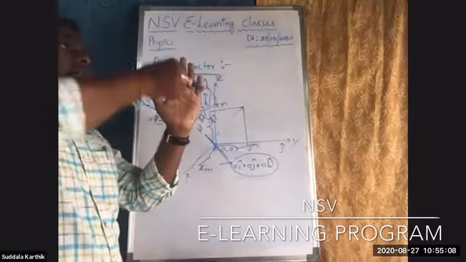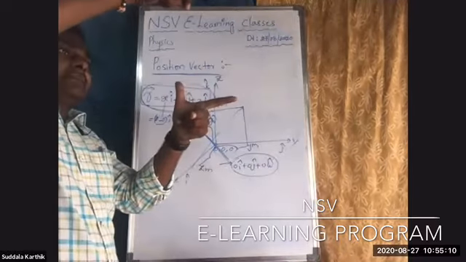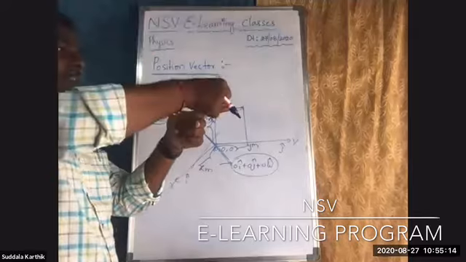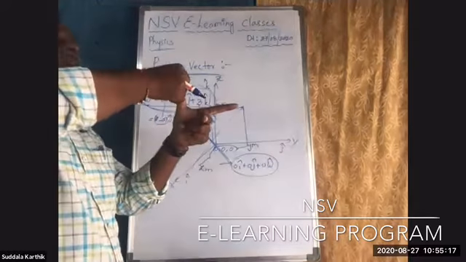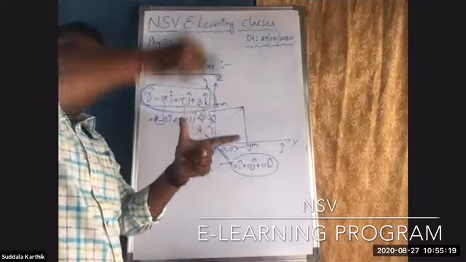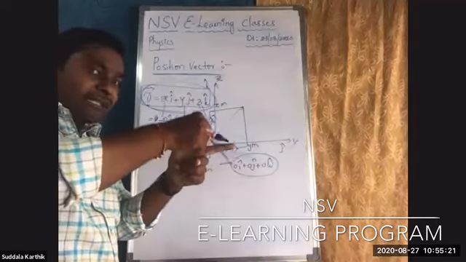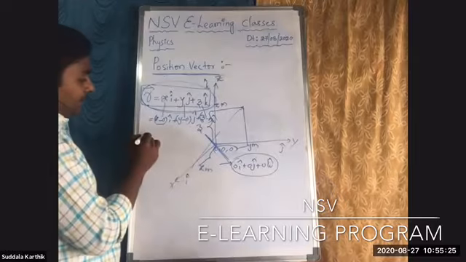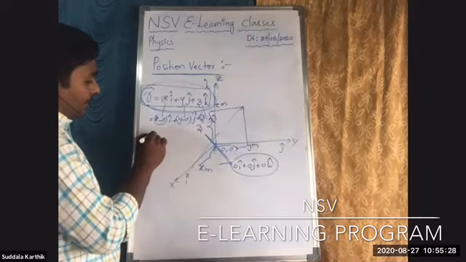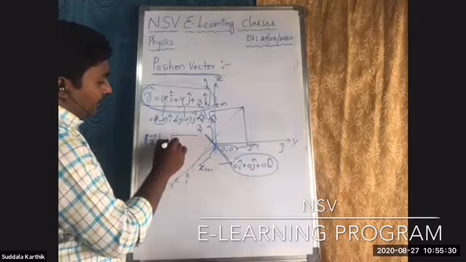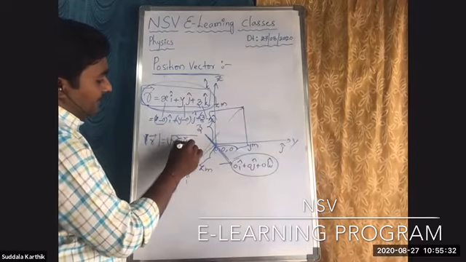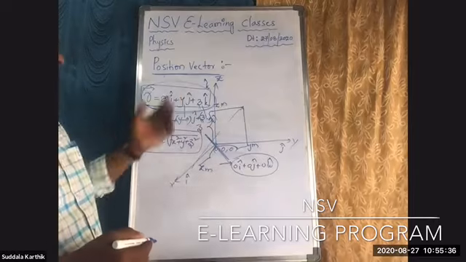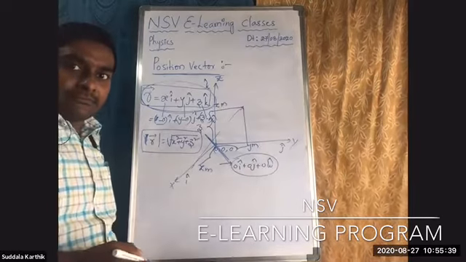Where is it? I told you, it is here. It is making some distance on this, some distance on this, and some distance on this. Finally, where is it? It is somewhere. So from the origin only you are calculating. That's why you can write the magnitude of r bar as under root of x square plus y square plus z square. We have just discussed this problem also.